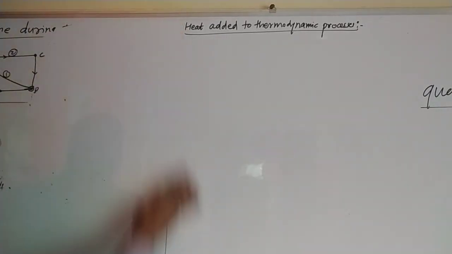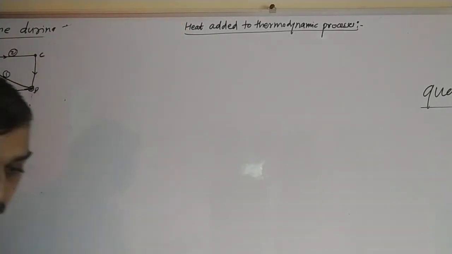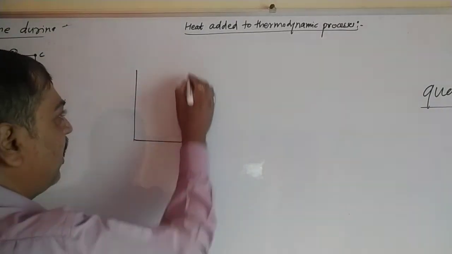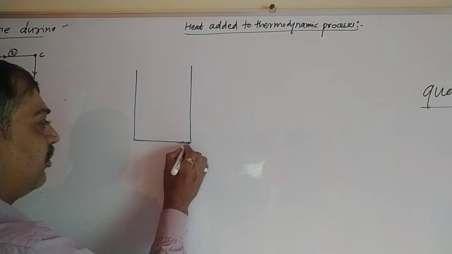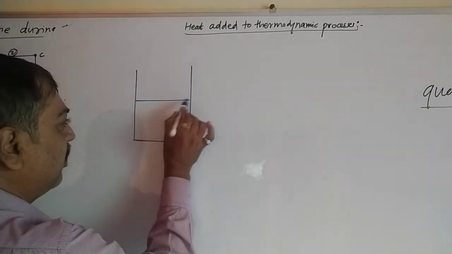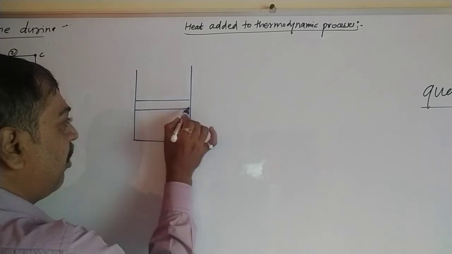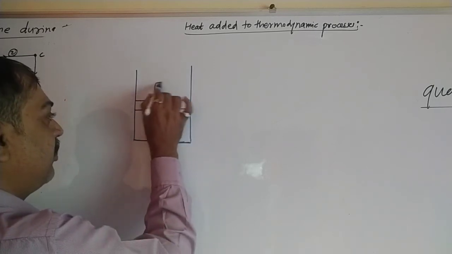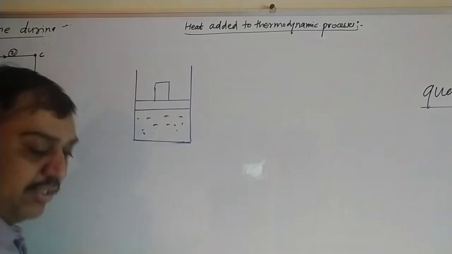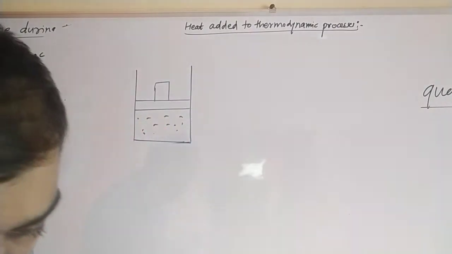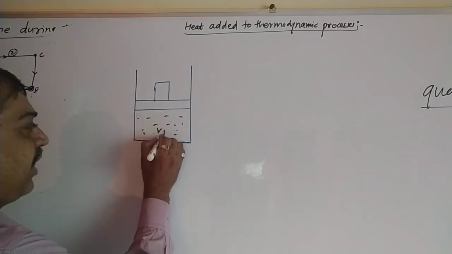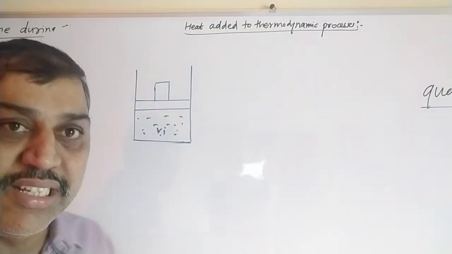To start with this, we have to draw one diagram. The first diagram I will try to draw here. So suppose this is the chamber in which we have taken some gas, and it has a piston. Suppose this is the piston, part of the piston I will draw here. And in this there are some gas molecules. This is our system, the thermodynamic system, and its initial volume is VI.